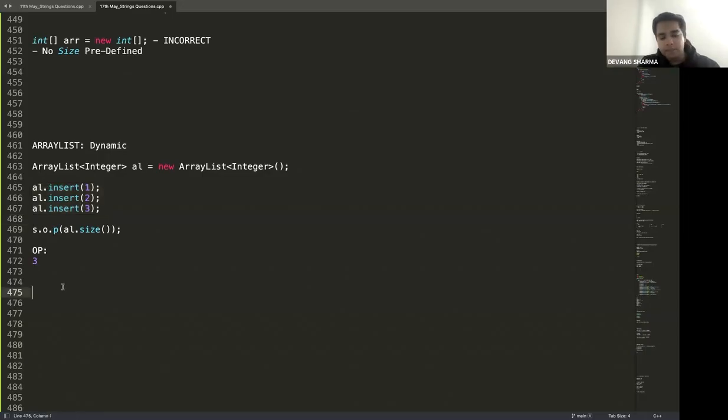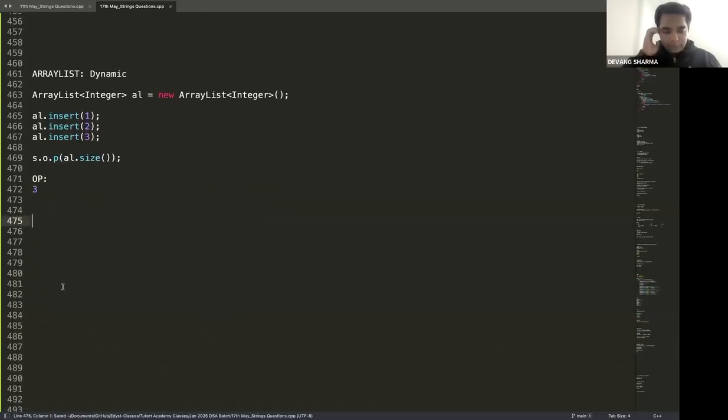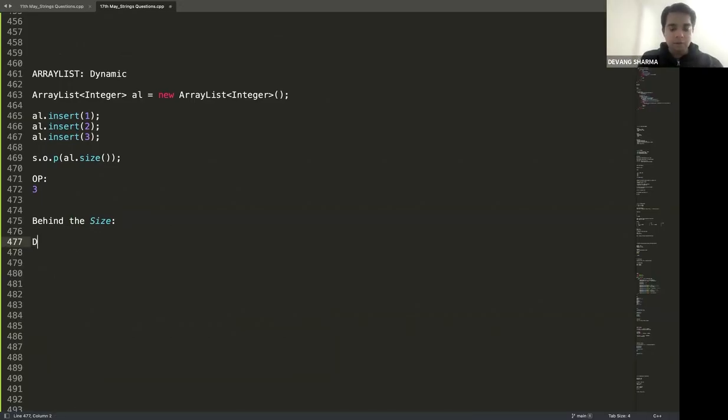Correct. See, there is no magic. At the end of the day, ArrayList is also implemented on top of an array, right? There is a default size. I'm not denying that. But once you reach that default size, it automatically increases itself. How does it increase? Let's talk about it. The default size is 256.